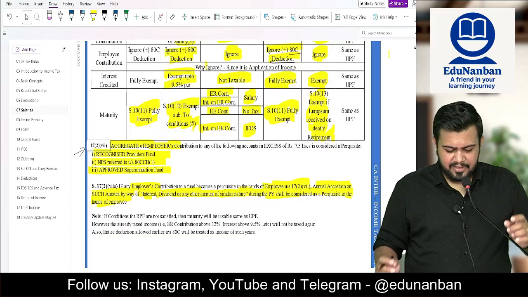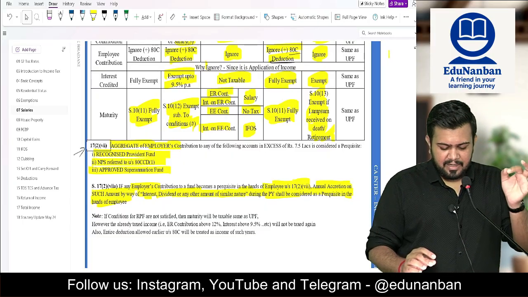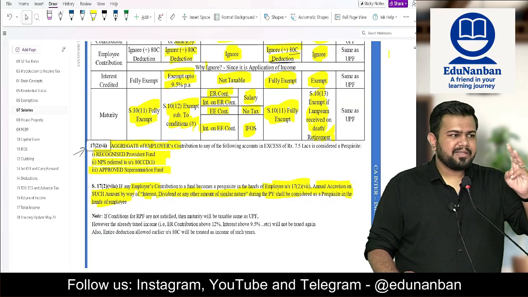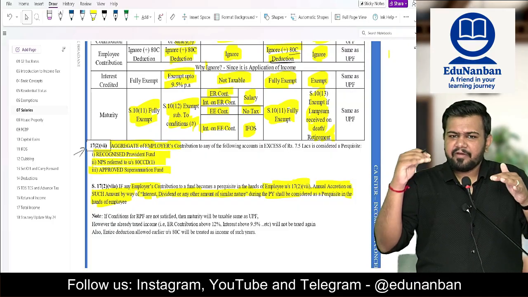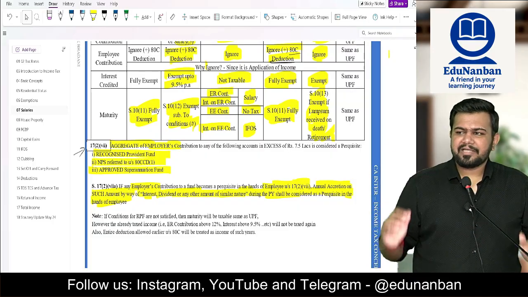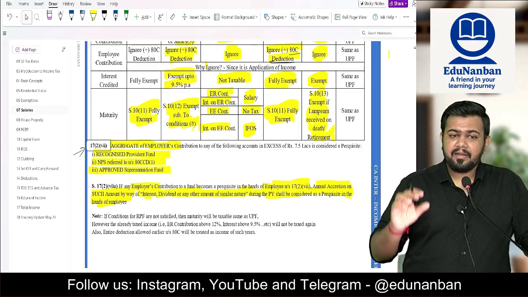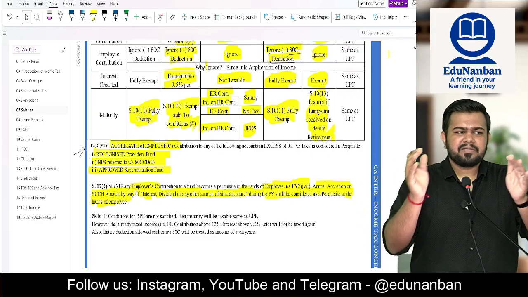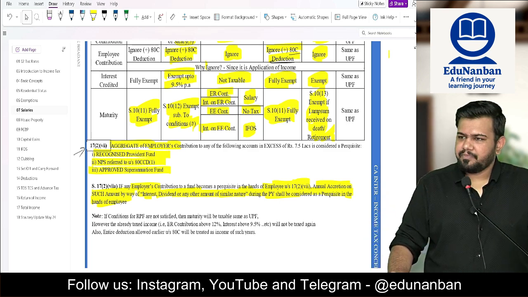What are the 3 funds? Recognized provident fund, national pension scheme, approved superannuation fund. If the employer contributes more than 7.5 lakh rupees in all these 3 funds combined, the excess amount over and above 7.5 lakh rupees will be taxable under the salary head of income as perquisite.